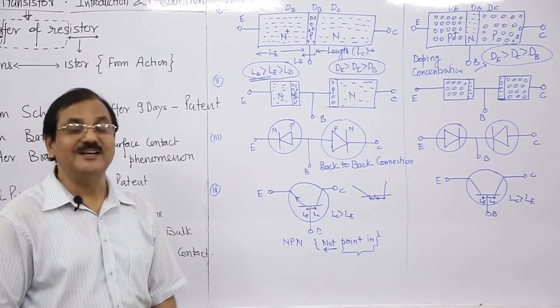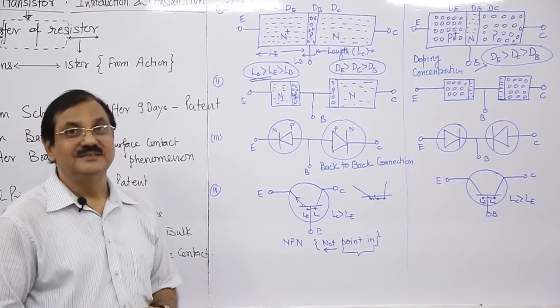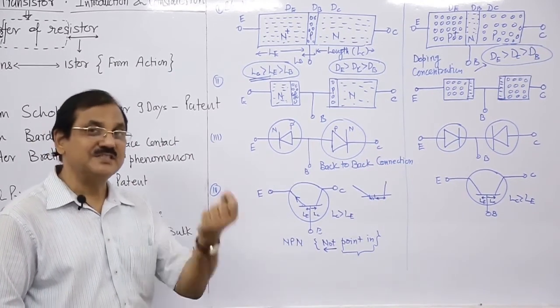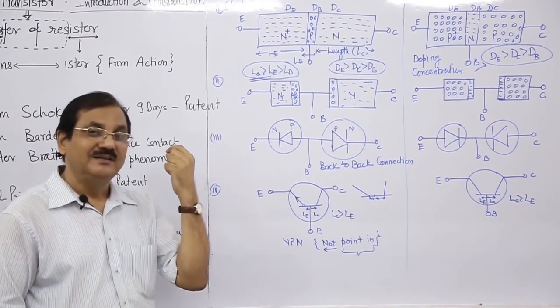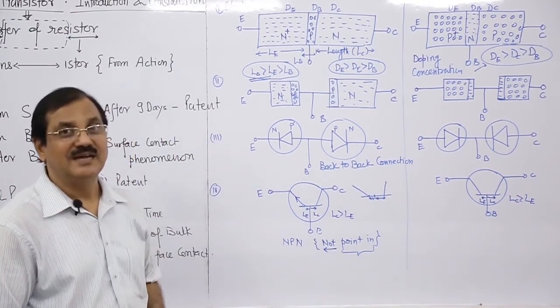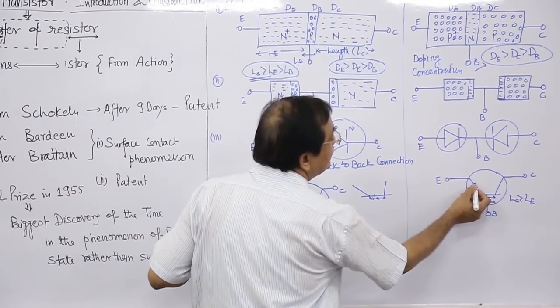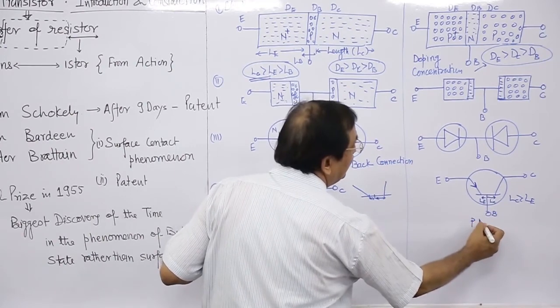It is very clear now. If the arrow is outside in NPN, then in PNP the arrow is inside. So this is the arrow of PNP.